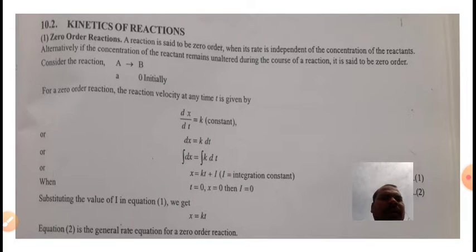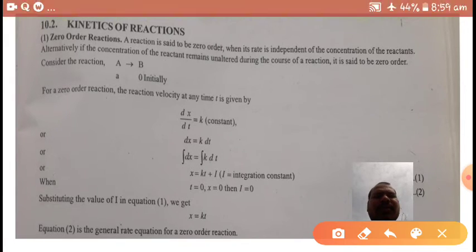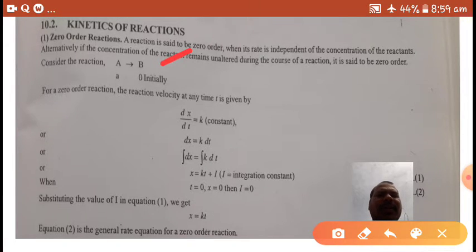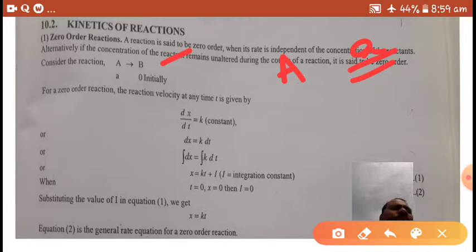Next, here I am going to derive the rate constant of zero order reaction. So consider the reaction A turns to B. Here the initial concentration of A, that is the reactant, let us say is small a, and the initial concentration of B is 0, because at the beginning of the reaction no products are formed.